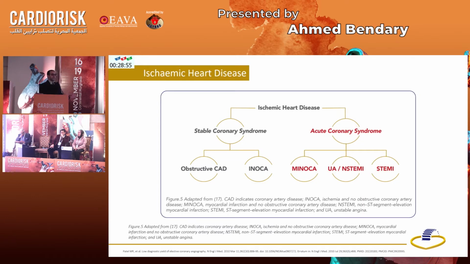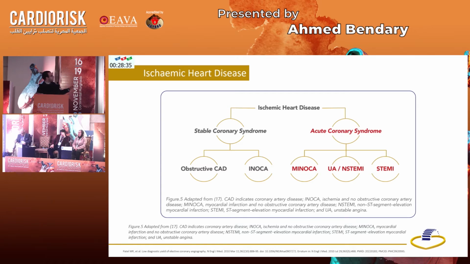Ischemic heart disease has long been divided into two major categories. Those patients with acute coronary syndrome, which is not the scope of the presentation today, and those patients with stable coronary artery disease, who have been renamed in the recent guidelines as chronic coronary syndrome.